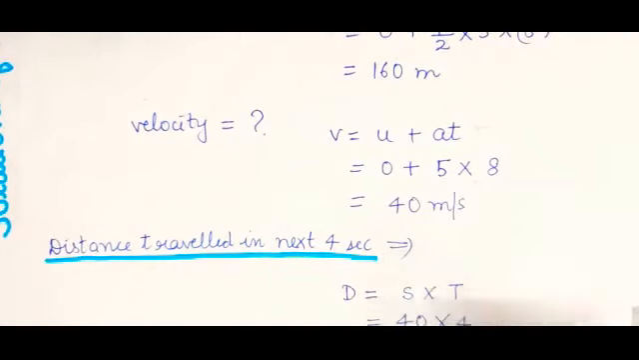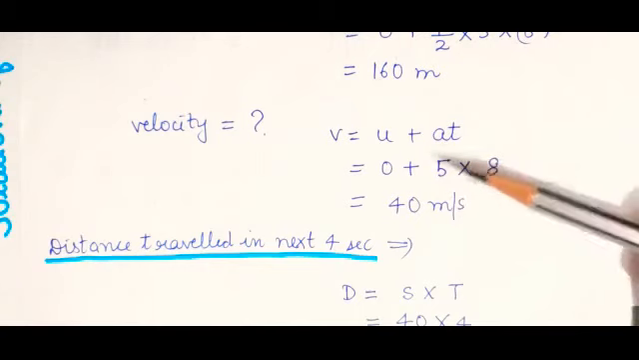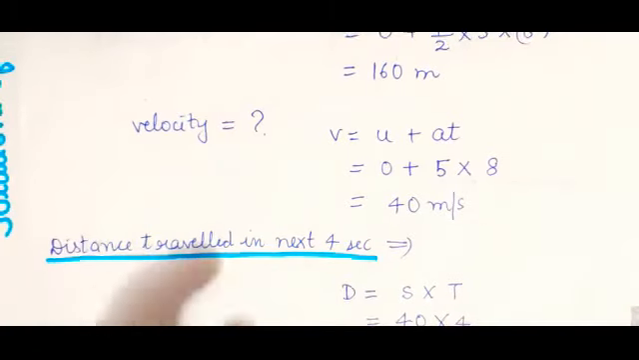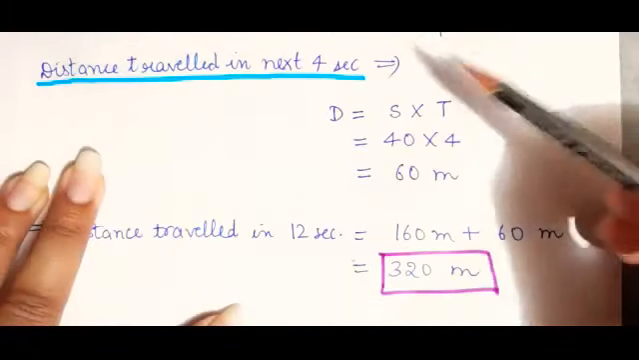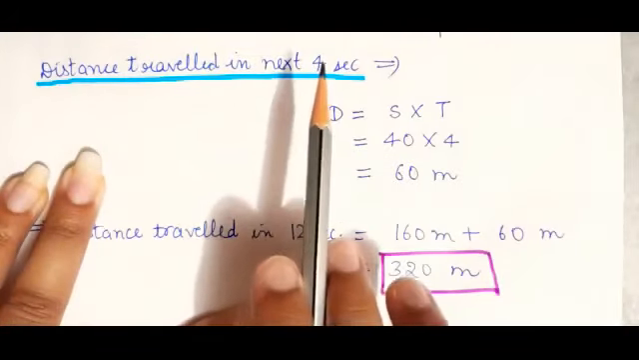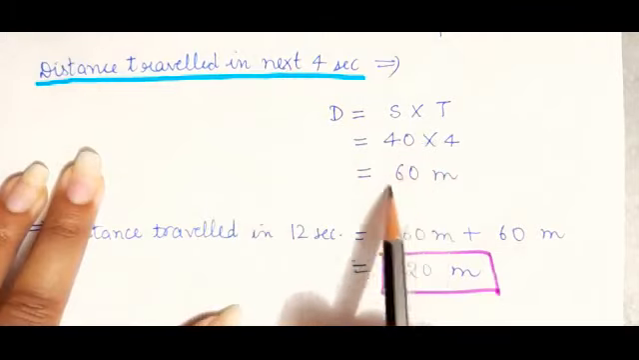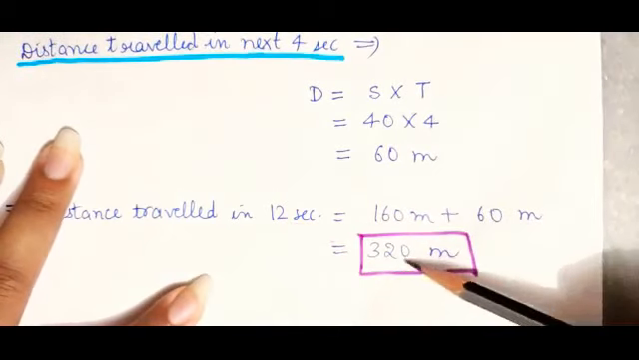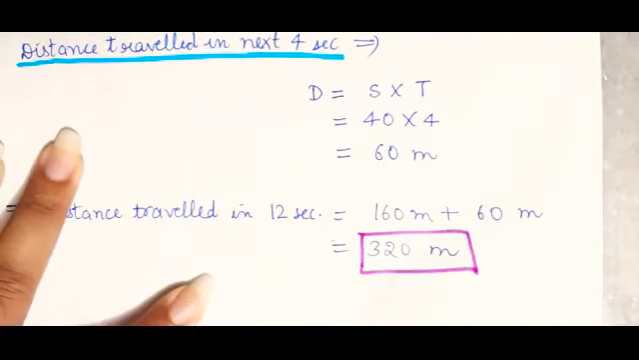The answer will come. Now substitute the value of velocity or the speed. Velocity and speed are one and the same thing. Substitute this in this equation. Distance is speed into time for the next 4 seconds. So speed is given 40 meter per second, that we calculated right now. 40 meter per second into, what is the time period? Time period is 4 seconds. So just substitute the values. The answer is 60 meter. Now the first case, the answer was 160 meter. For the second case, the answer is 60 meter. So what is the total distance? 160 plus 60, that is 320 meter. Okay, this is a very easy question.